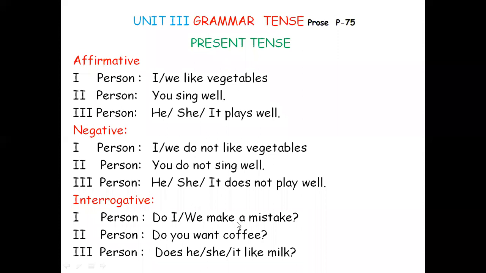And then if it is interrogative, it's a question. For simple present tense, we use do. Do I make a mistake? Do we make a mistake? Do you want coffee? Does he like milk? Does she like milk? Does it like milk? This is interrogative. Okay, this is about present tense. So whether it is affirmative, negative, or interrogative, that is the basic form you should know.